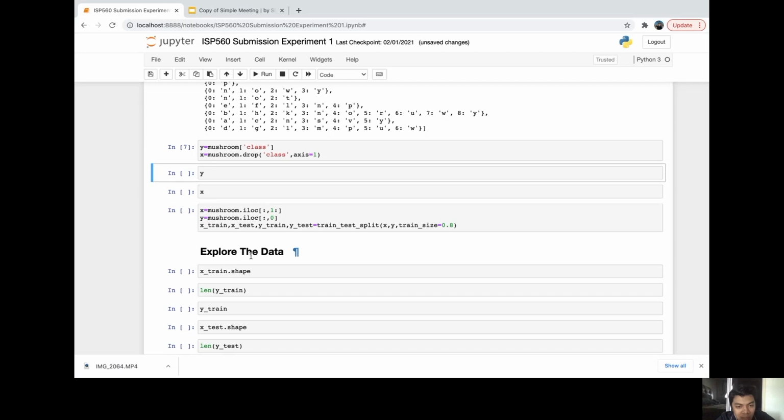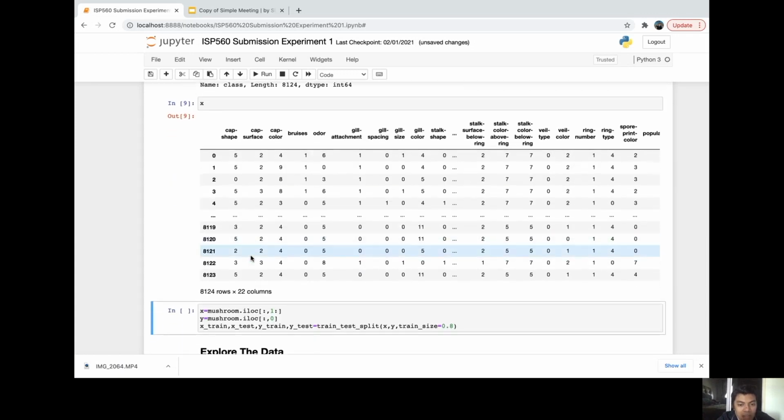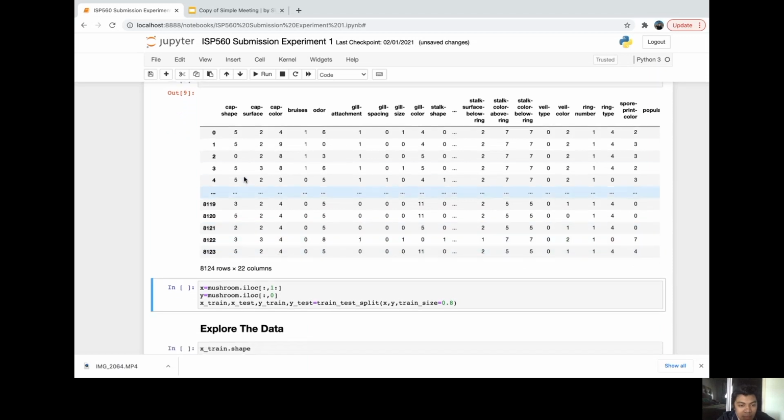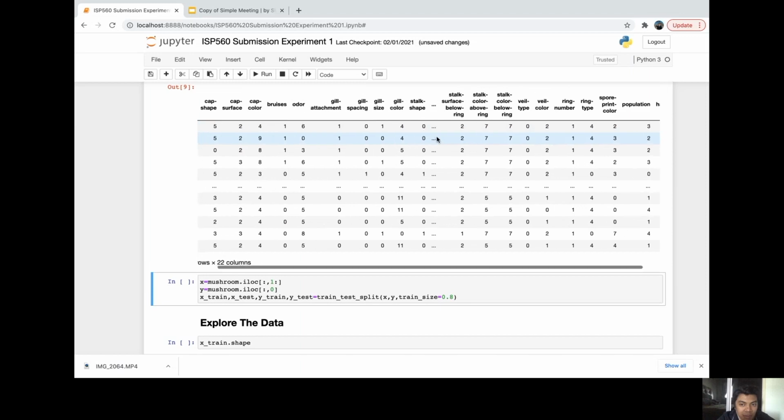So in this Y class column, which we're trying to predict whether it's edible or poisonous. And X is other than that. So X refers to the variables, the features. So we're going to drop the class column for X. So now we can see that the Y is going to be a vector of our classifications, and X will be our original data set except without the class. All right, it begins with the cap shade and continues with the other features.